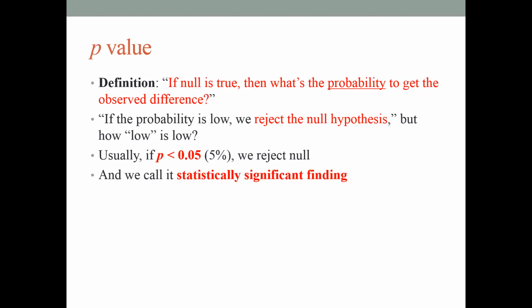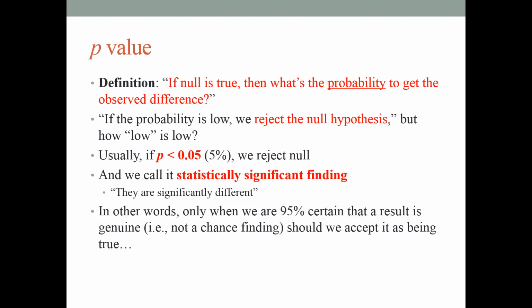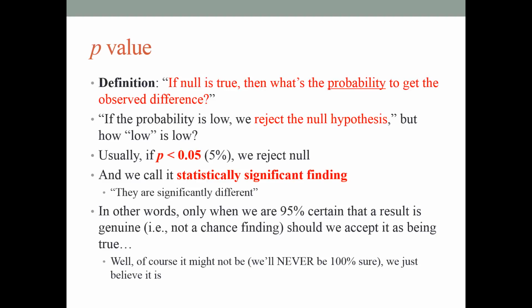And we call it a statistically significant finding. Or we say, oh, they are significantly different. In other words, only when we are 95% or more certain that a result is genuine, so not a chance finding, should we accept it as being true. Well, of course, it might not be. We'll never be 100% sure. We just believe it is.